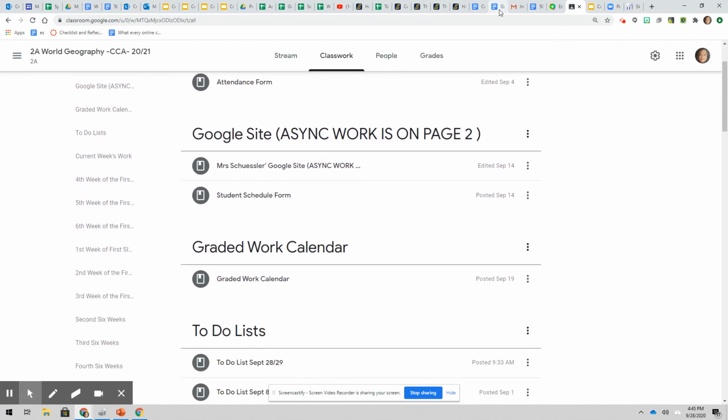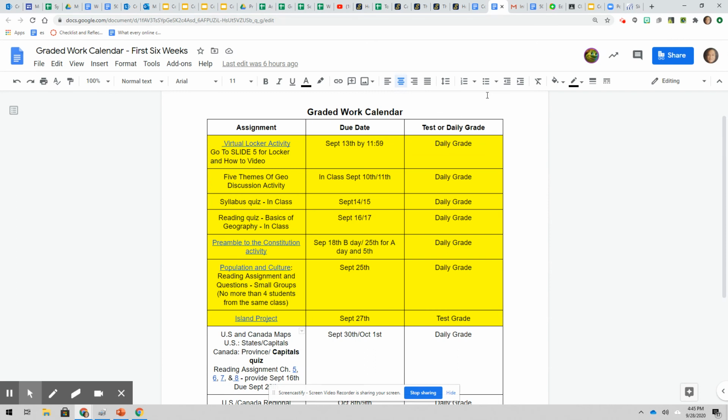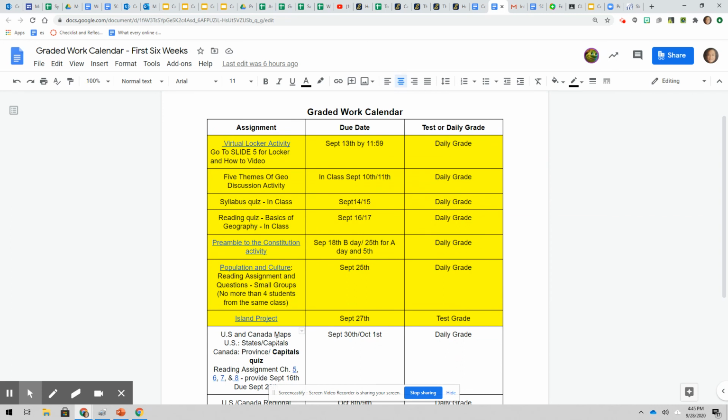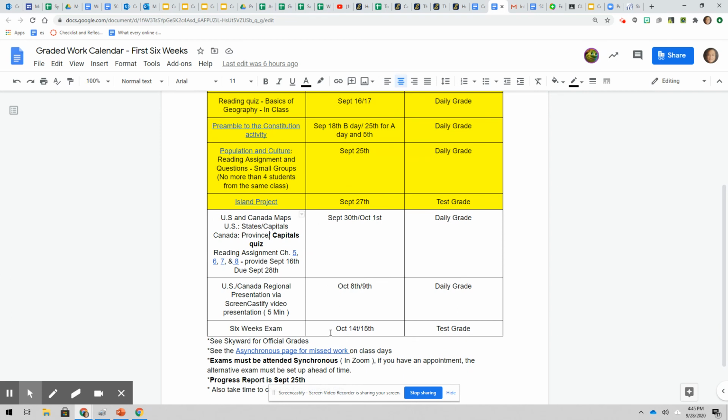This is a reminder that there has been graded work. This graded work has been sent to parents, students, and the administration, reminding you that these are the 8 daily grades and 2 test grades that we have this 6 weeks. Up to this point, we are at the progress report period that went out today, September 28th, and you should have this work completed and graded in Skyward. If you do not have a grade there in Skyward, it means that you're missing work. You'll also note that you only have 3 more grades before the 6 weeks is over.